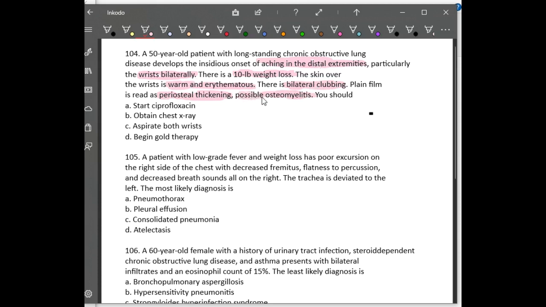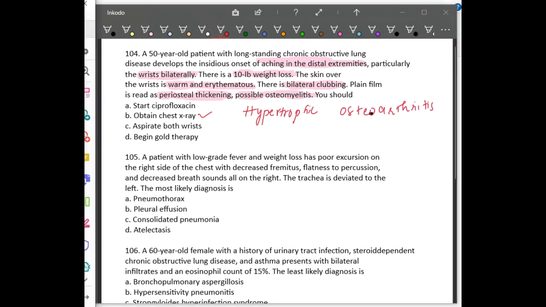Possible osteomyelitis. It's not completely diagnosed as osteomyelitis. Then should you start ciprofloxacin, obtain a chest X-ray, aspirate both the wrists, or begin gold therapy? Here, first we should obtain a chest X-ray. Why? See, this clinical picture suggests something called hypertrophic osteoarthropathy. This hypertrophic osteoarthropathy is associated with either intrathoracic malignancy, suppurative lung diseases, or congenital problems.